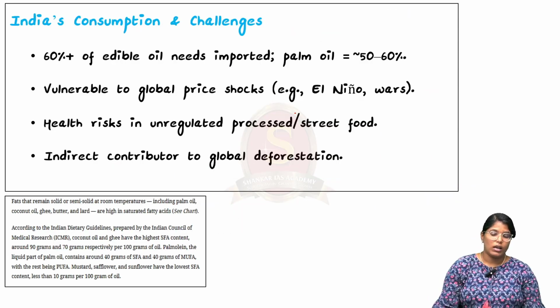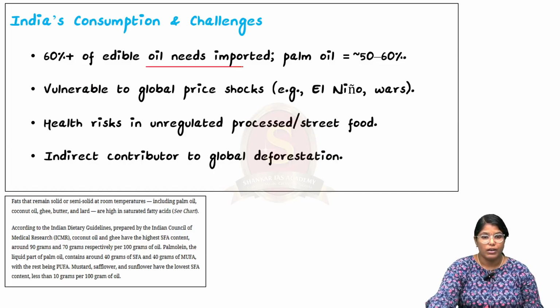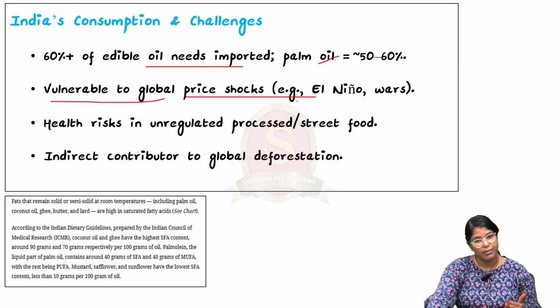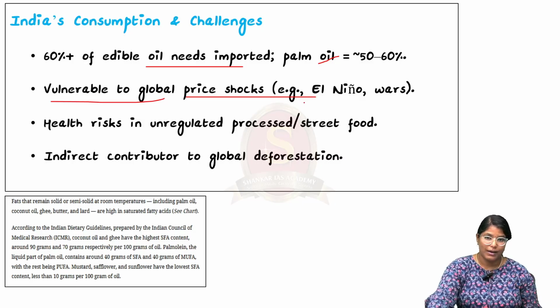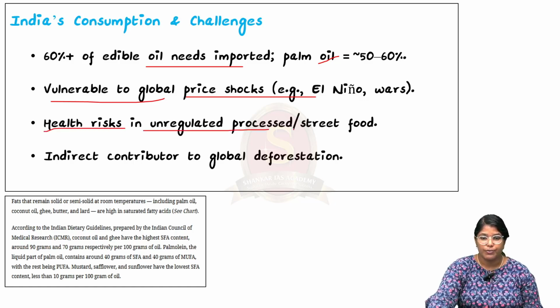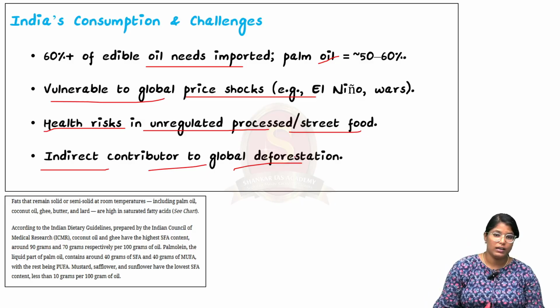Now moving on, talking about India's consumption and challenges. In India, more than 60% of edible oil need is imported. Among that, palm oil covers 50 to 60%, which is a concerning thing. It is vulnerable to global price shocks as well. For example, if El Nino is happening or war is happening, the price shock will have an impact on Indian consumption. Then there is a lot of health risk in unregulated processed or street foods, and finally it is an indirect contributor to global deforestation. So these are certain challenges when it comes to palm oil production.